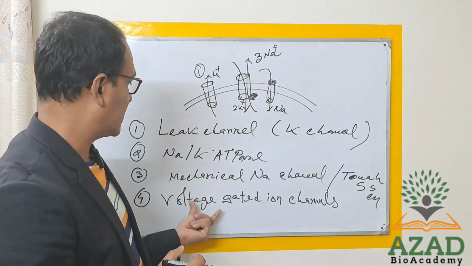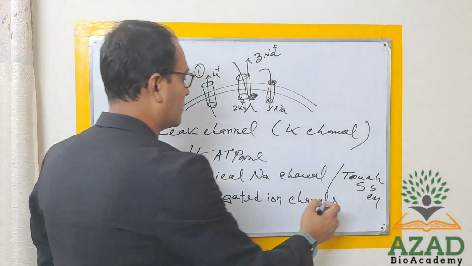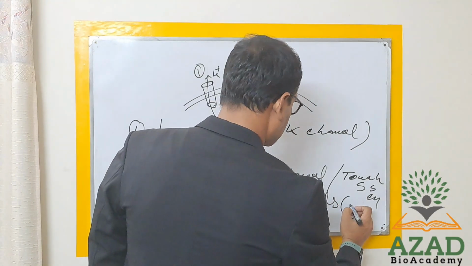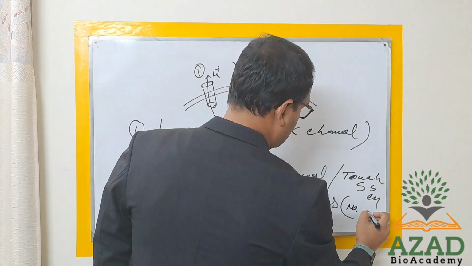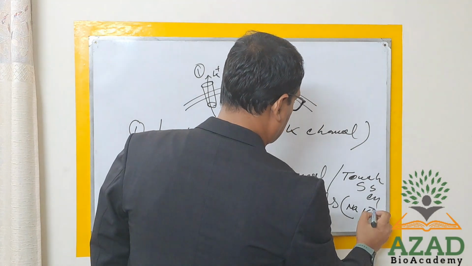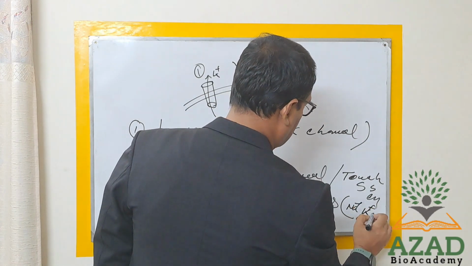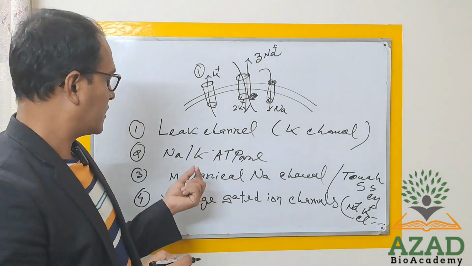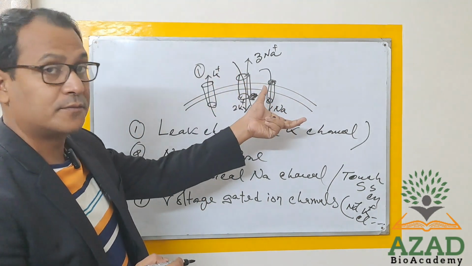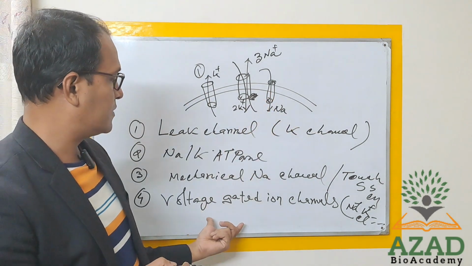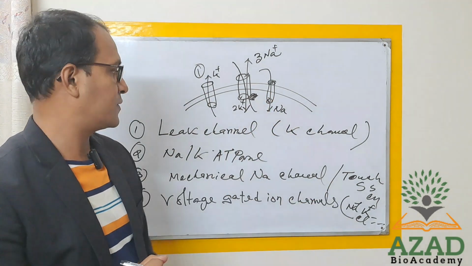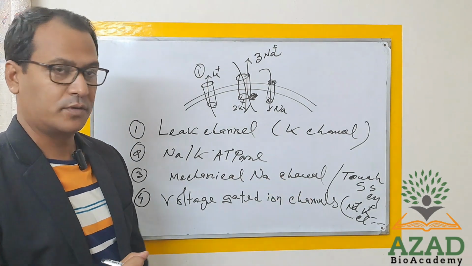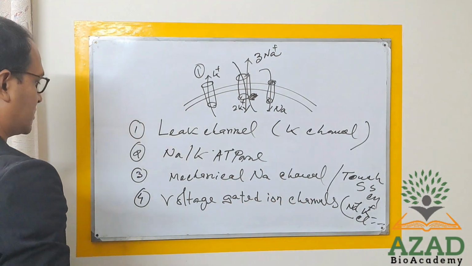You can say voltage gated ion channels are sodium channel, potassium channel, chloride channel, like that. Here in the nerve cell, voltage gated sodium channel and potassium channel are much more prominent than the chloride channel.